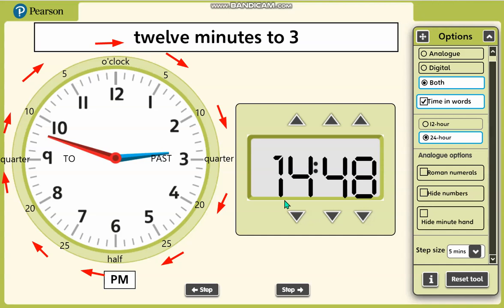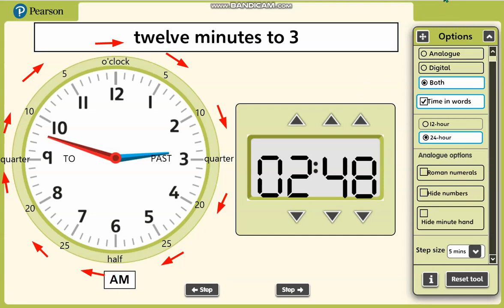Okay, if we click at this one, 14:48. 14 is 24 hours. And if we click, sorry, I clicked up. If it's in the morning or in the middle of the night here, it is 2:48 a.m.